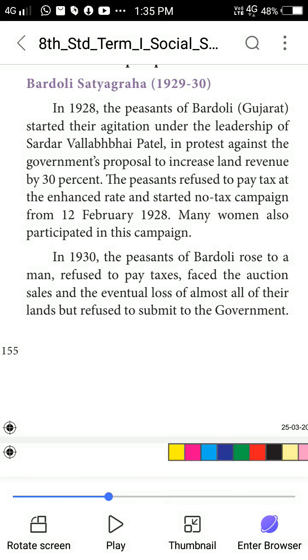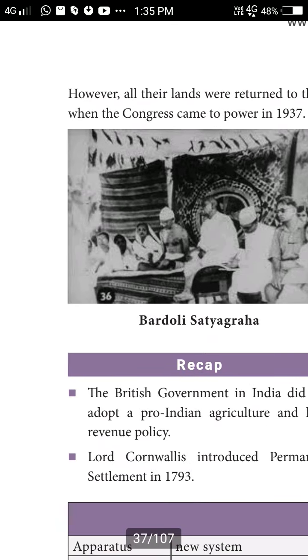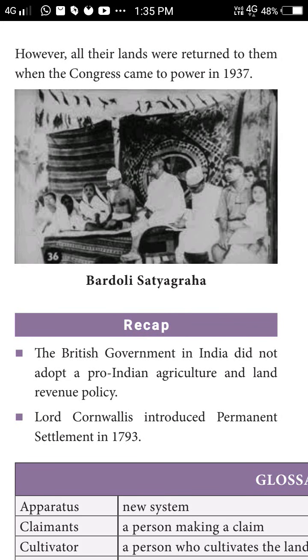The peasants refused to pay the tax and started the no-tax campaign from 12th February 1928. Many women also participated in this Satyagraha. In 1930, the peasants of Bardoli refused to pay taxes, and women and men all joined in this Bardoli Satyagraha. Why did all these rebellions occur? Because they wanted to oppose the new agricultural system of the British. So all the Satyagrahas started.